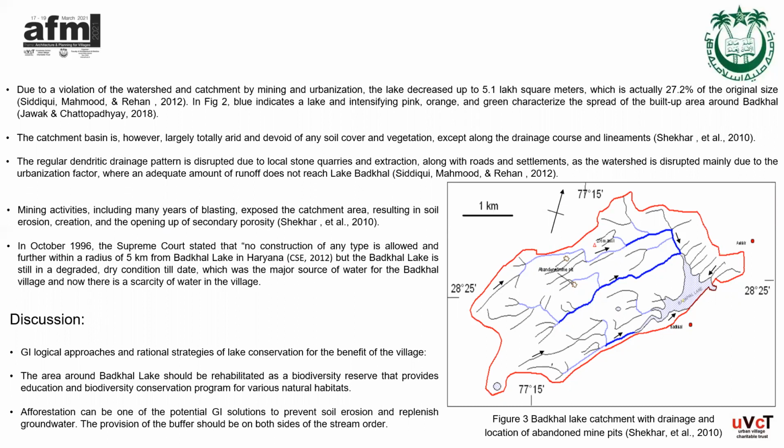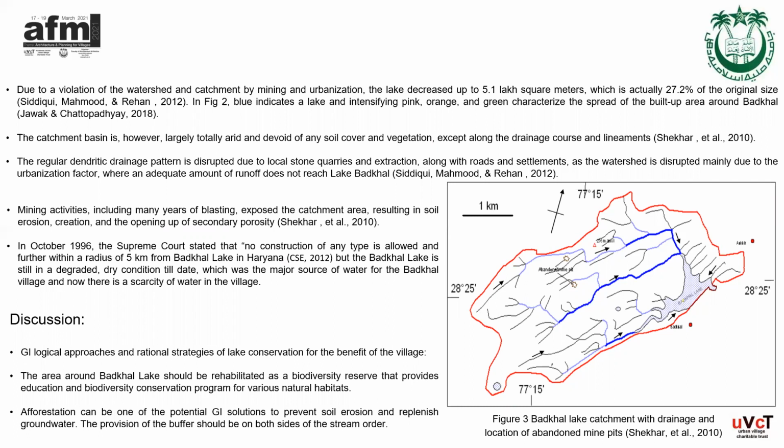Now coming on to the GI rational strategies and approaches adopted for lake conservation, which will further provide benefits to the village. So the watershed area must be protected in order to rejuvenate the lake existence. The space around the Bhatkal Lake must be rehabilitated as a biodiversity reserve, which basically provides education and biodiversity conservation program for various natural habitats. The provision of the buffer should be on both sides of the stream order.